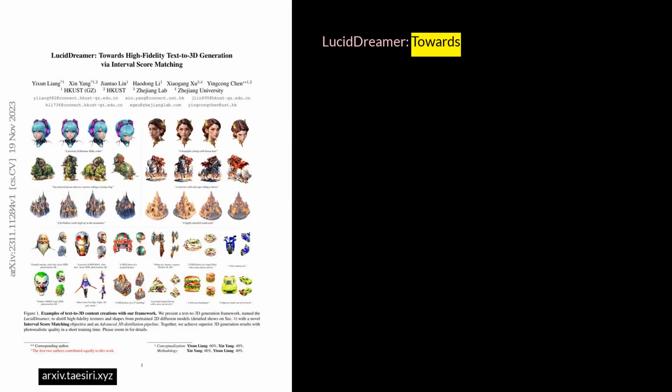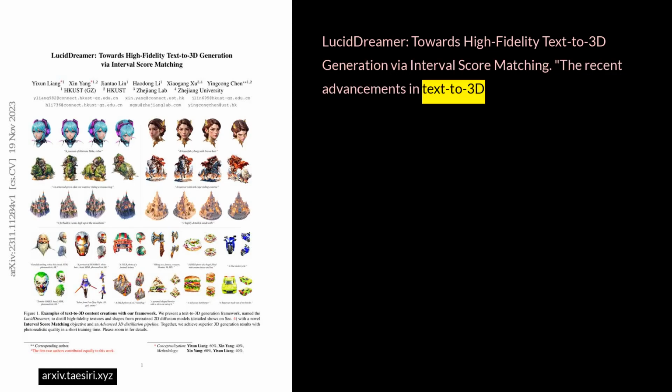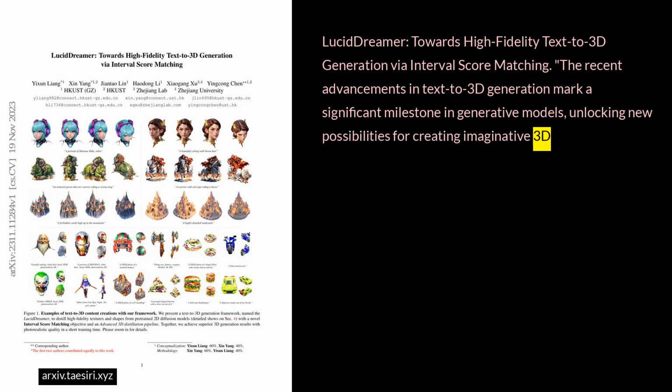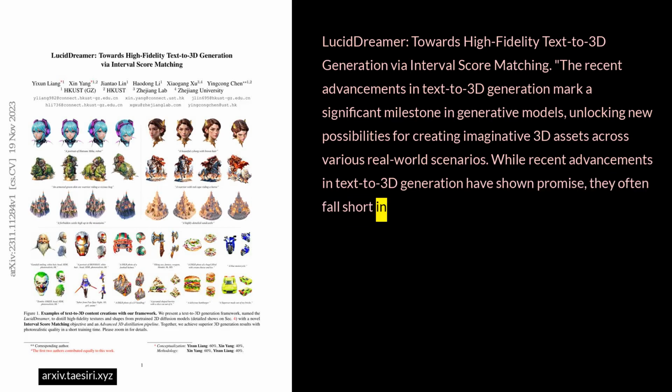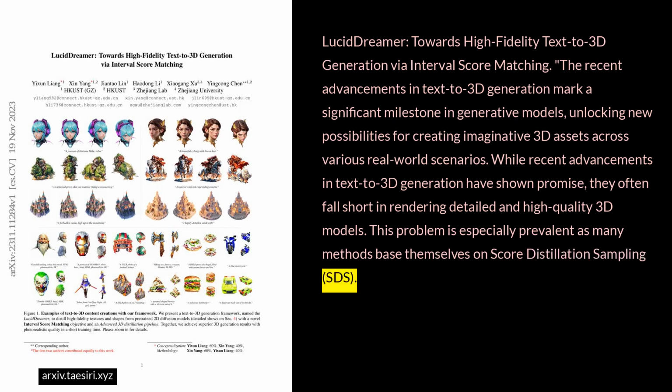LucidDreamer: towards high-fidelity text-to-3D generation via interval score matching. The recent advancements in text-to-3D generation mark a significant milestone in generative models, unlocking new possibilities for creating imaginative 3D assets across various real-world scenarios. While recent advancements in text-to-3D generation have shown promise, they often fall short in rendering detailed and high-quality 3D models. This problem is especially prevalent as many methods base themselves on score distillation sampling, SDS.